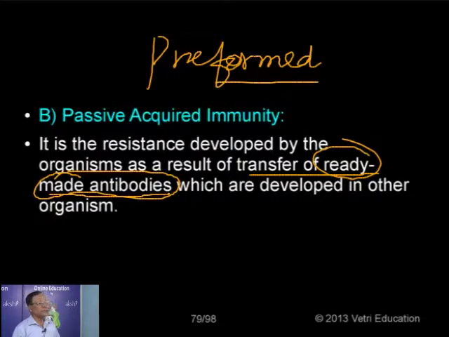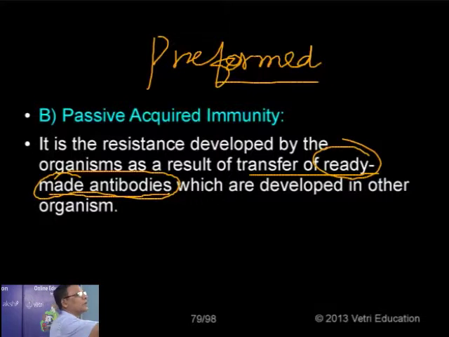So the resistant power that is developed by the transfer of ready-made antibodies or preformed antibodies, which are normally developed in other organisms. For example, we are developing a number of vaccines or serum, like anti-tetanus serum, for example ATS. So we are obtaining this from another animal body or simply from mother to child. The antibodies are transferred, either from mother to child or from some other animal, and these antibodies are called ready-made antibodies or preformed antibodies. They are responsible for imparting immunity in a non-immune individual.